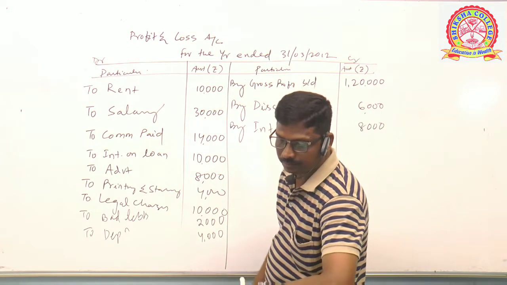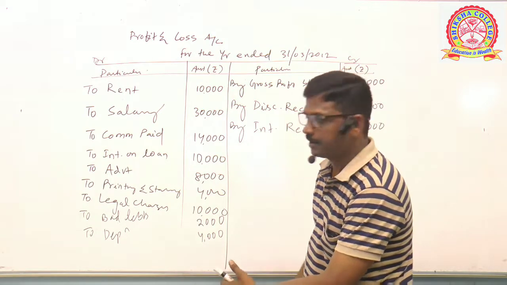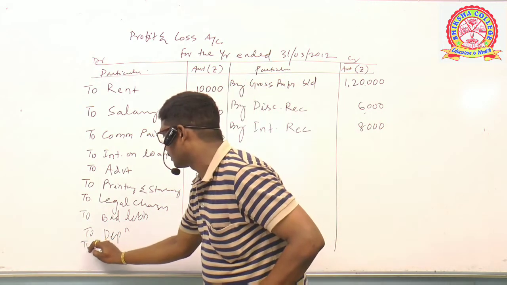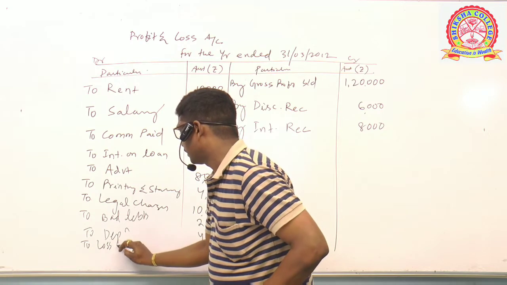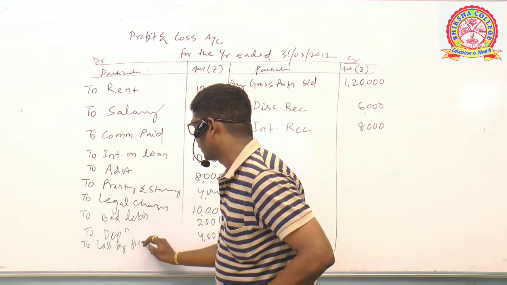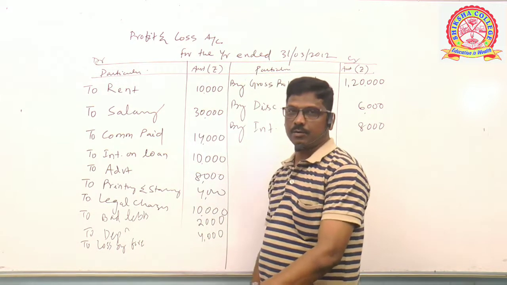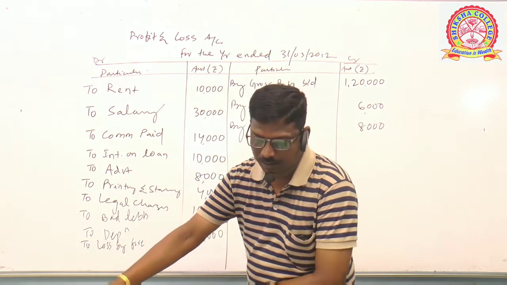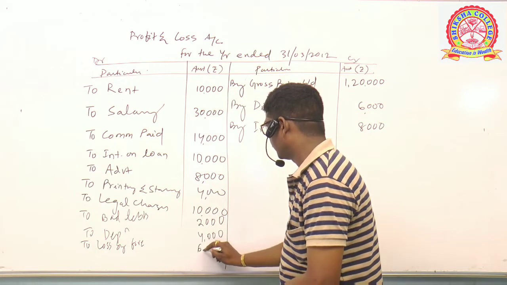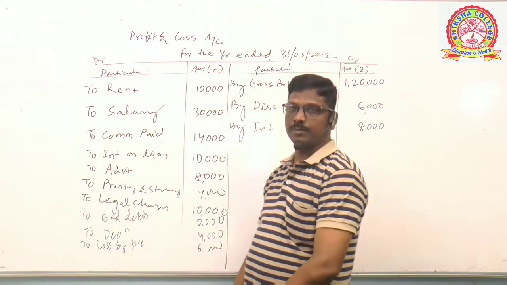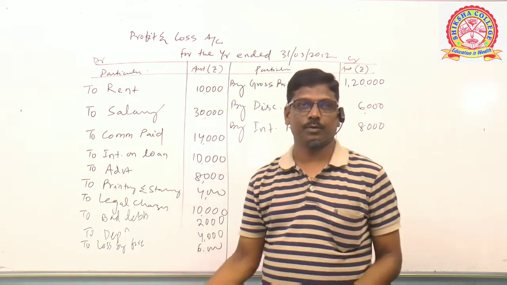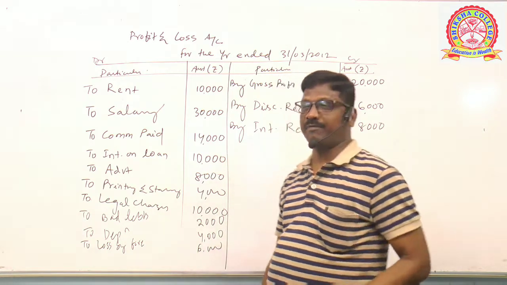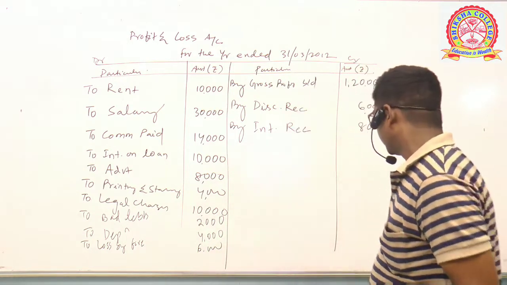Next item, loss by fire, obviously a loss. To loss by fire. Fire occurred in the godown and it caused loss to the stock. How much? 6,000. Clear? Information is over. Now it's time to calculate the net profit or net loss.